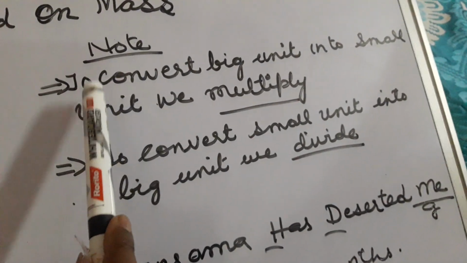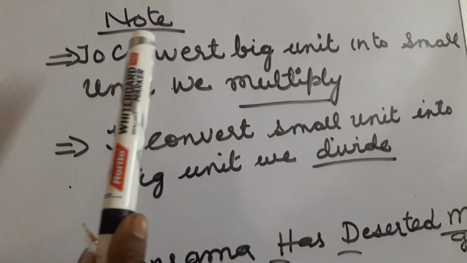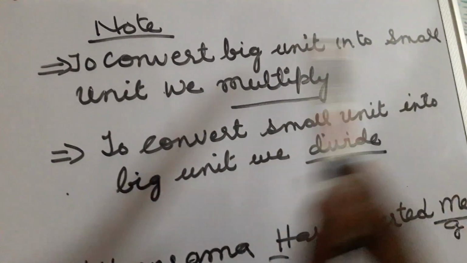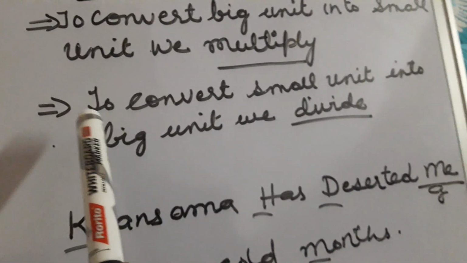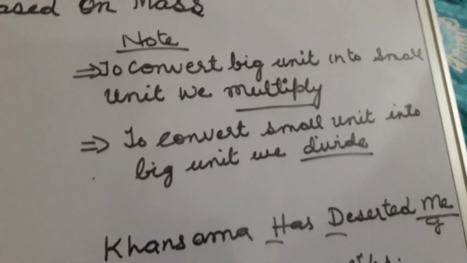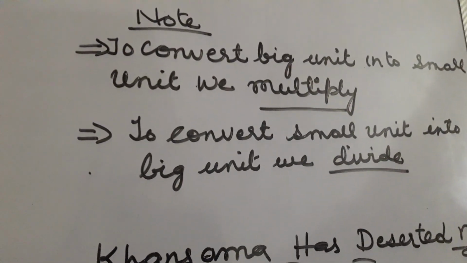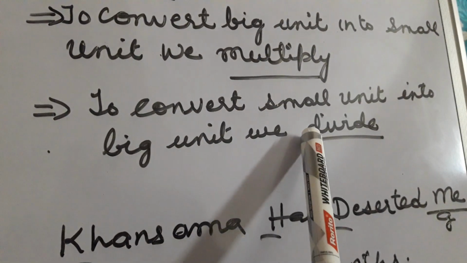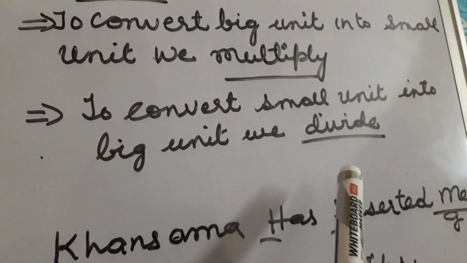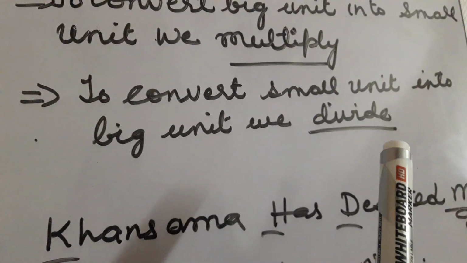This rule you have to learn by heart, children. Then only you will be able to do the conversions properly and without any mistake. To convert big unit into small unit, we multiply. To convert small unit into big unit, we divide. Always keep this in your mind, and always underline both multiply and divide whenever you write. We multiply when we convert big unit into small unit, and we divide when we convert small unit into big unit. I hope you all have understood.